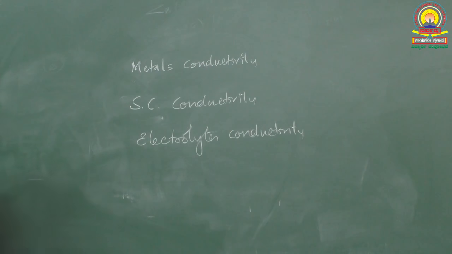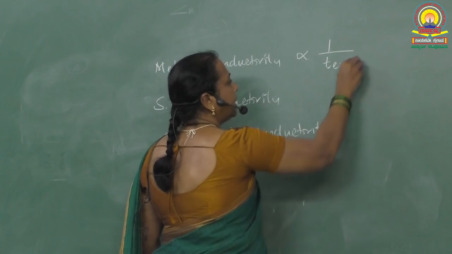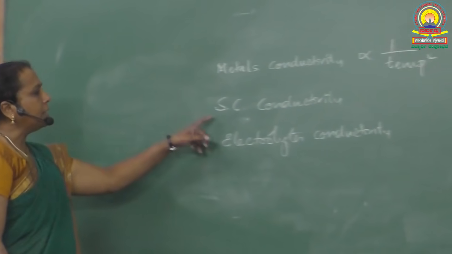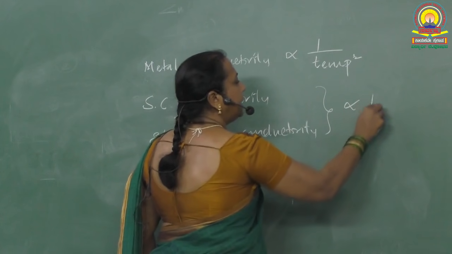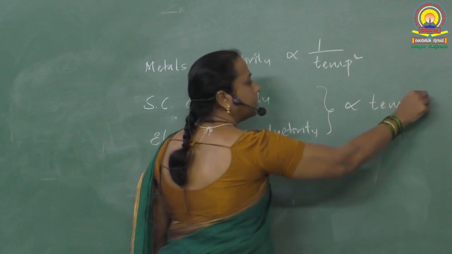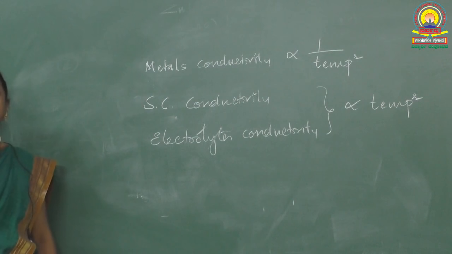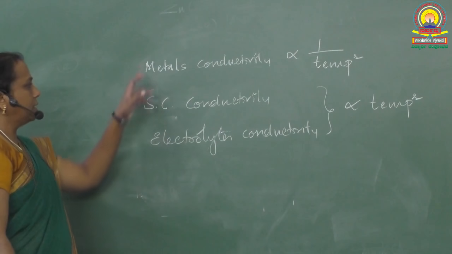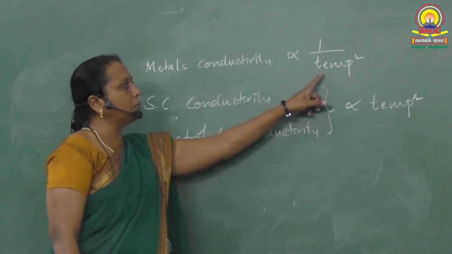Okay. So, with the temperature we are discussing, metals' conductivity is inversely proportional to temperature. If you decrease the temperature, metals' conductivity goes on increasing. Both semiconductors' conductivity as well as electrolytes' conductivity increases with increase in temperature. Collectively, if you study, you will not get confused. See here, metals' conductivity is inversely proportional to temperature.